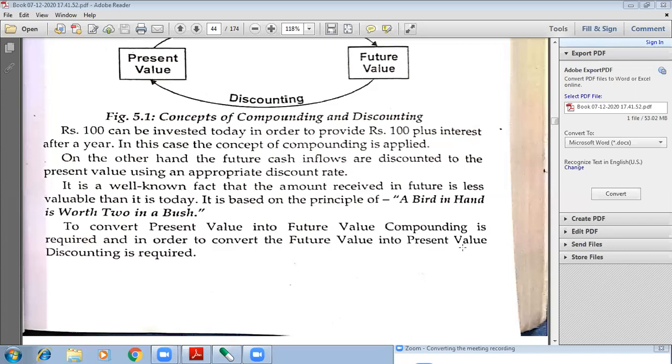So to convert the future value into present value, discounting factor is required. To convert the present value into future value, compounding factor is required. Are you getting the example? Yes, ma'am. Very good.